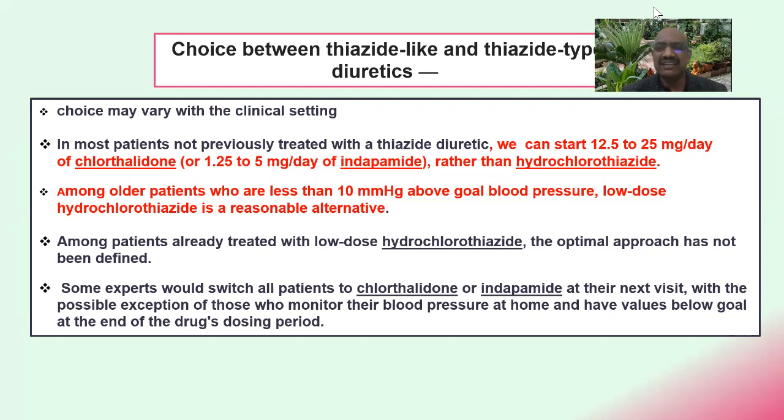Among older patients who are less than 10 millimeter mercury above goal of blood pressure, low dose hydrochlorothiazide is a reasonable alternative. And among patients already treated with low dose hydrochlorothiazide, the optimal approach has not been defined. Some experts would switch all patients to chlorothalidone or indapamide at their next visit, with the possible exception of those who monitor their blood pressure at home and have values below goal at the end of the drug's dosing period.